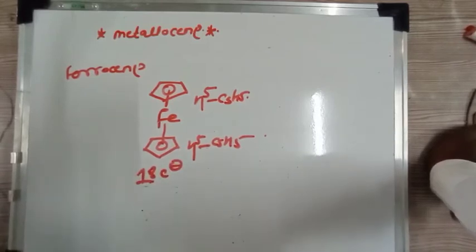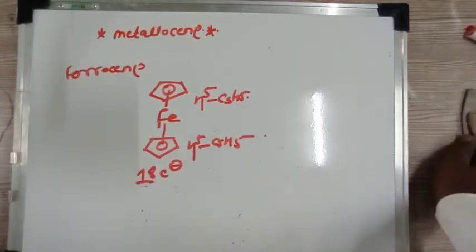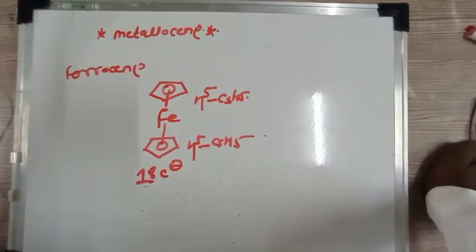Other metallocenes do not obey the 18 electron rule, so metallocenes with less than 18 electrons are also formed. This ferrocene is an 18 electron complex. The cyclopentadiene here is nucleophilic in nature, it is electron rich.